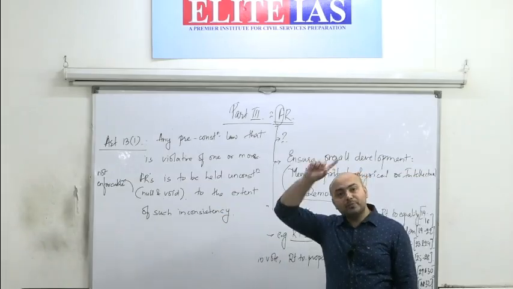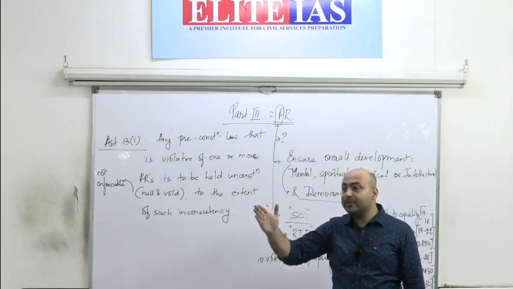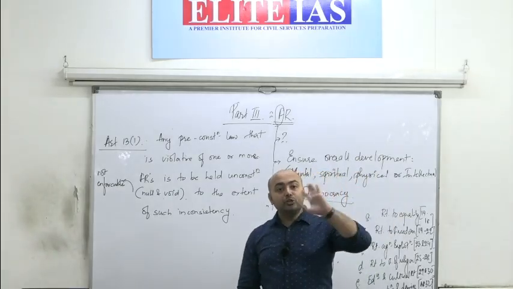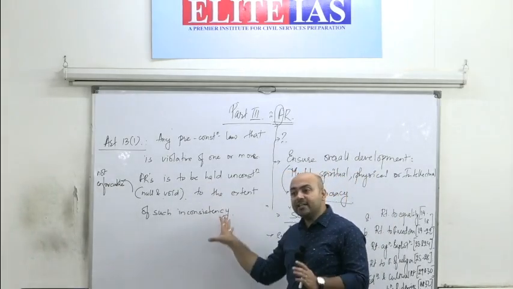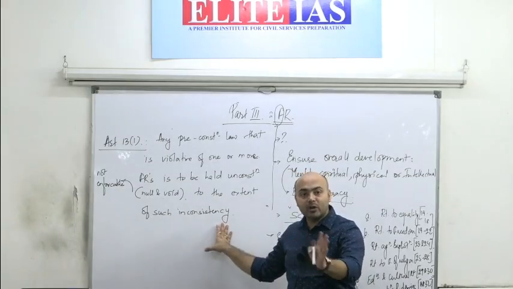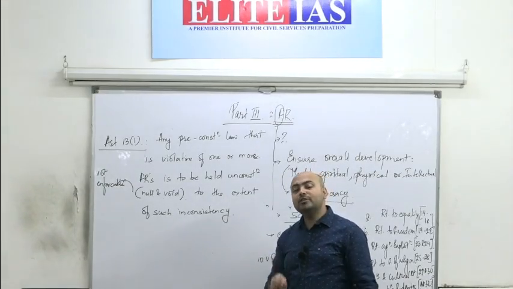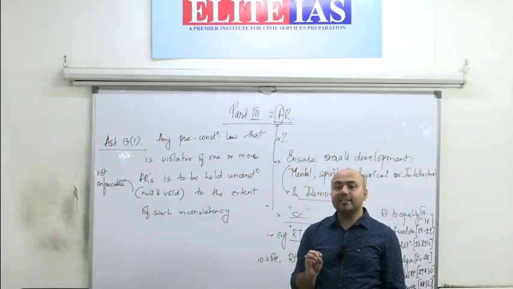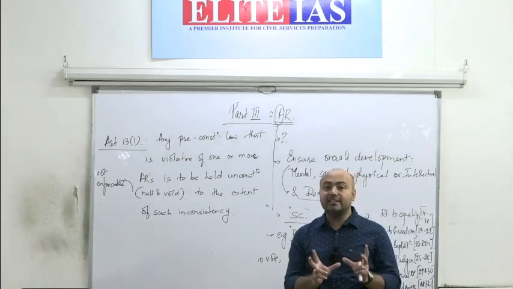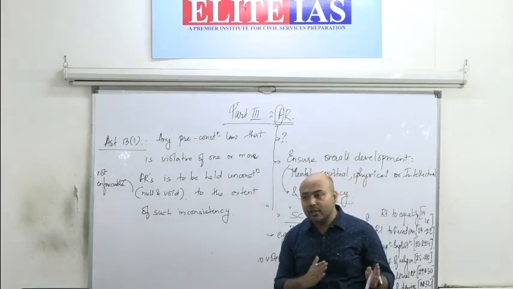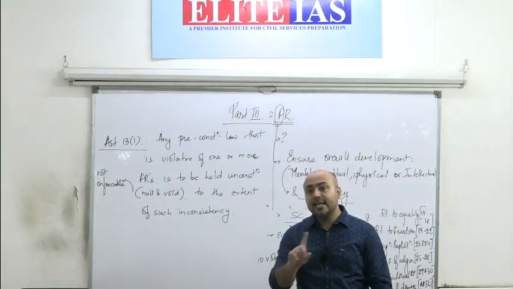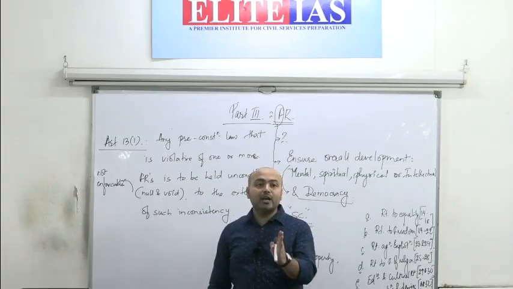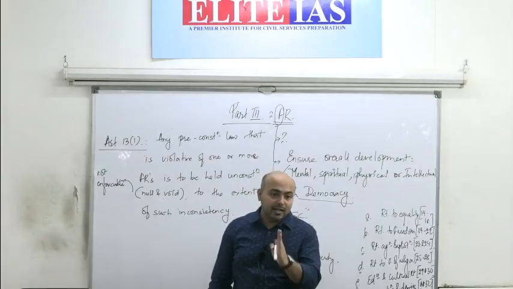such law which was present during the pre-constitutional era, that means before 1950, but those laws are violative of or inconsistent with one or more fundamental rights, those laws are to be held unconstitutional to the extent of that inconsistency. So whatever provisions of the law are inconsistent with fundamental rights, they are no more enforceable. They cannot be enforceable. Why? Because they are all violative of fundamental rights.